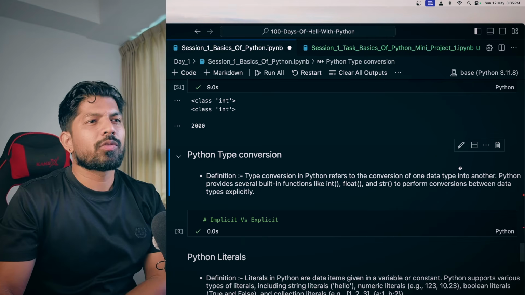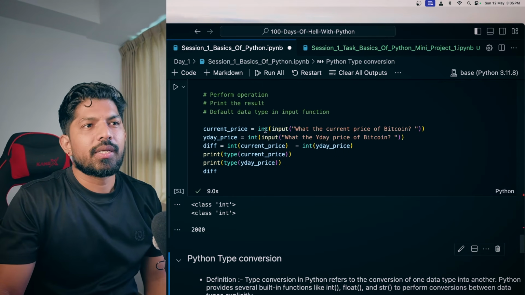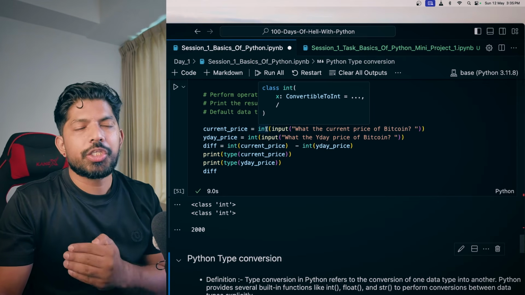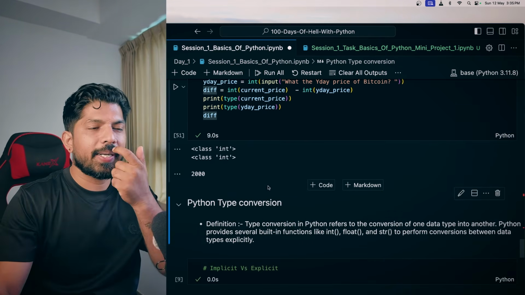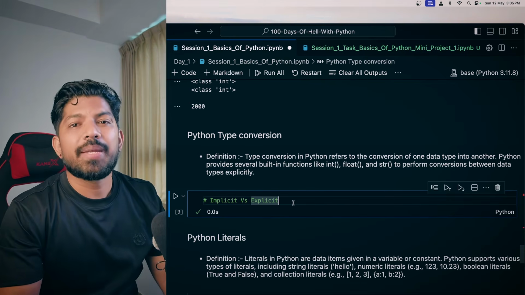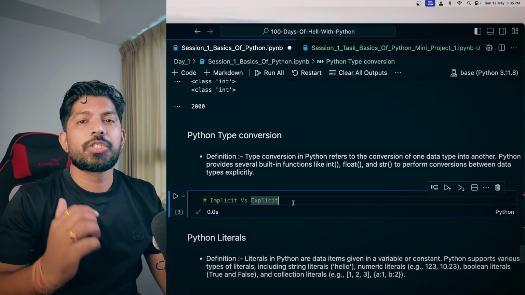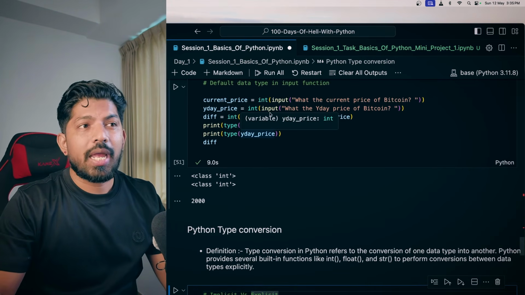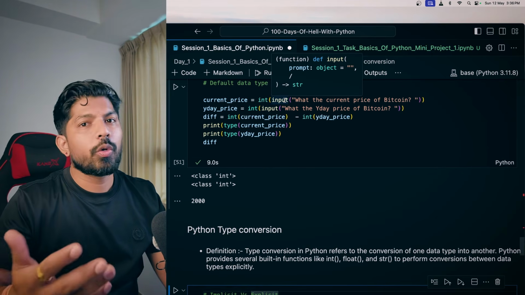And now we have Python type conversion. What is this? We have just done that. Here the default is string, but we have converted that into an integer. That is the type conversion. We are converting the type of that data, right? There are two ways: one is implicit and another is explicit. In implicit, Python automatically converts the data type, and in explicit we have to mention it. Here we did the explicit type conversion, because it was default string and we converted that into an integer.